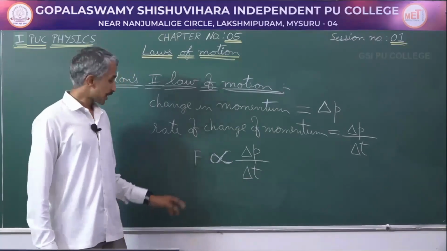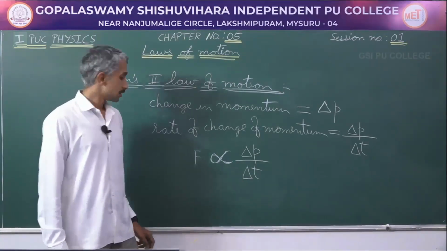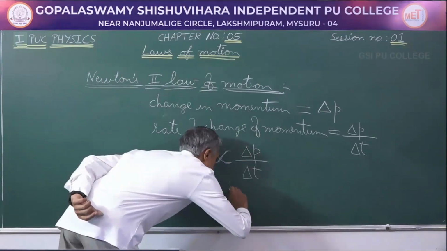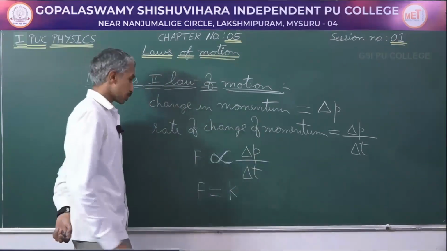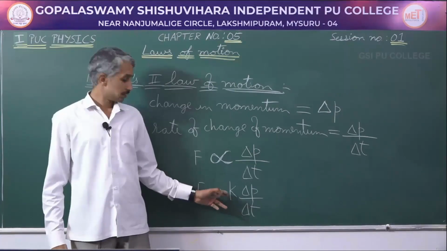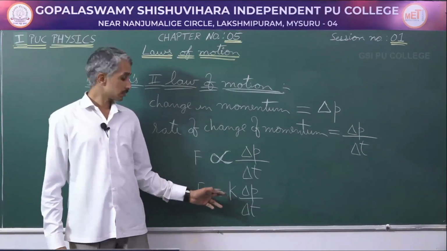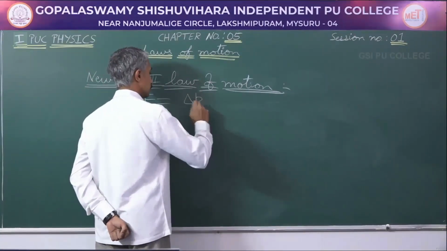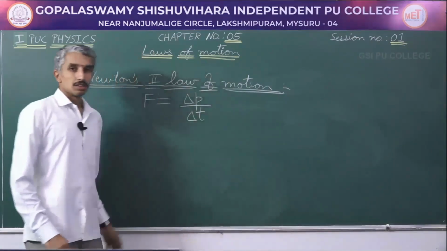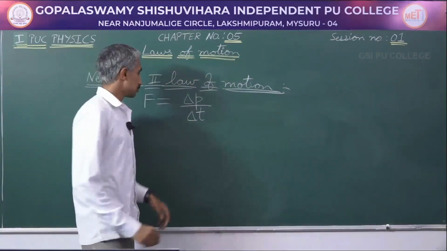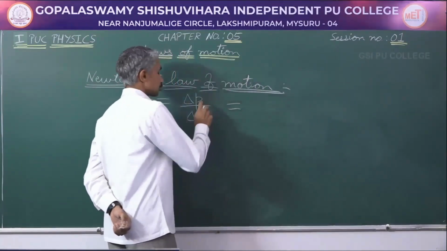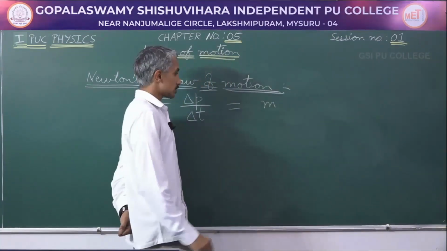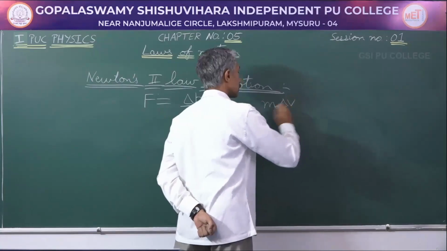The rate of change of momentum is directly proportional to the force applied. Further, taking out the proportionality, we will get an equal symbol, and what we get is a constant of proportionality. This constant K is found to be equal to 1. Therefore, finally I can write the force applied is going to be equal to the rate of change of momentum. By telling change in momentum, which means generally the mass of an object is a constant, what can be changed is its velocity.